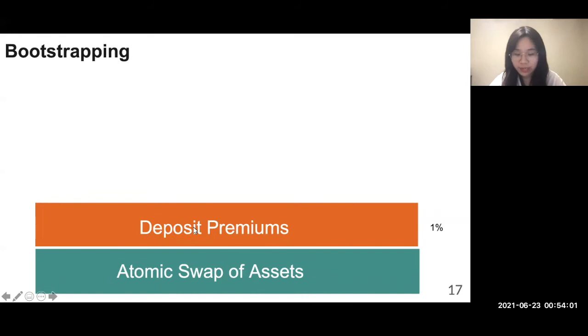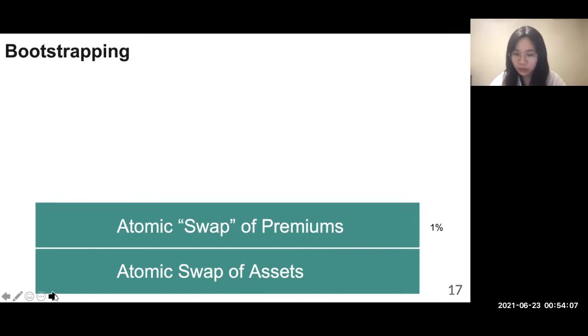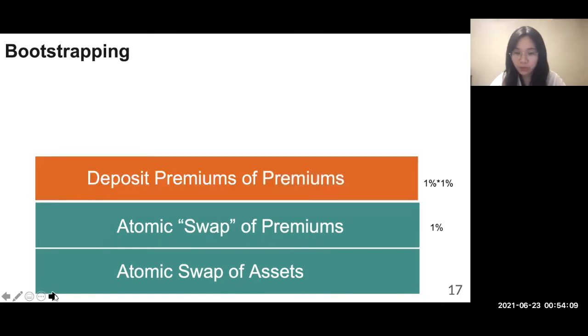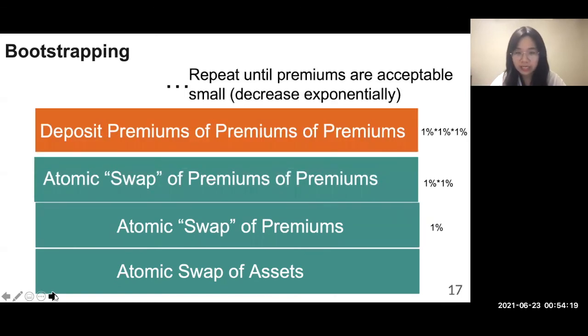We can replace the deposition of premiums with an atomic swap of premiums and deposit premiums on premiums to protect the lockup griefing problem of the lower layer premiums. We can repeat this procedure until the premiums are acceptably small. We can see that the premiums are decreasing exponentially.